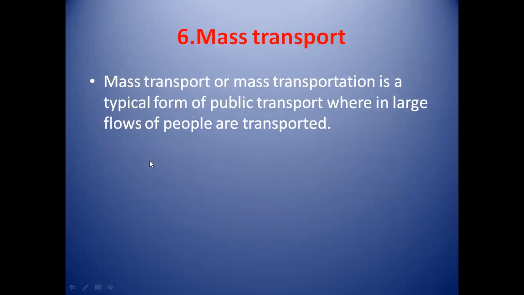Then next mode of transportation is mass transport. Mass transport or mass transportation is a typical form of public transport wherein large flows of people are transported. That is, in mass transport, more than one person travels at one time, or people can travel in a group.